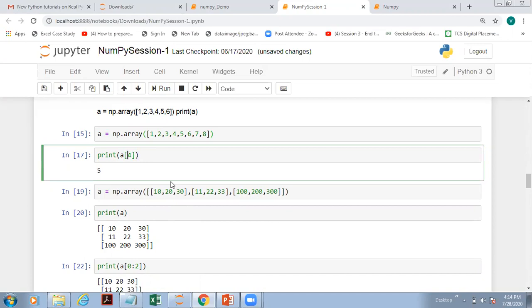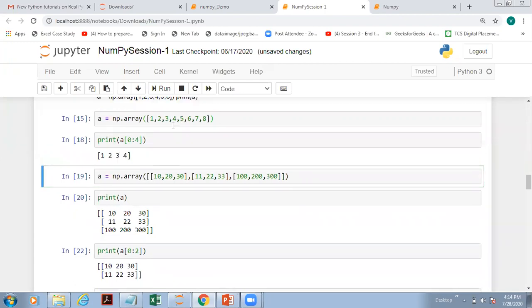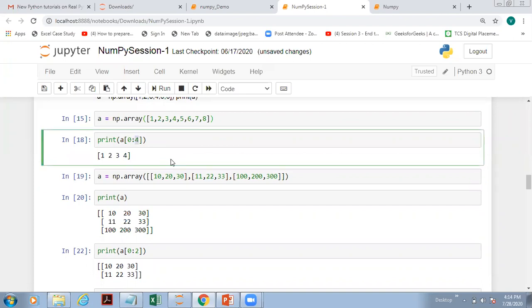Now in Python we can apply the slicing concept. We can give the range of the elements. So I can say 0 colon, and I want the elements up to, say, the 5th element. So 0 1 2 3 4. This index is 4. So let me write 4 here. What will happen? The index that you have mentioned here is always excluded. That is not covered. So what you get is 1, 2, 3 and 4. That is 0, 1, 2, 3. Up to 3 you will get. The fourth one will get excluded.